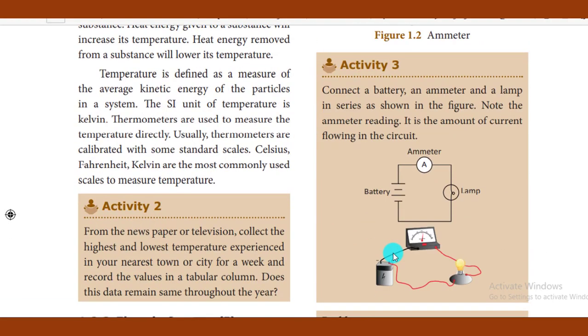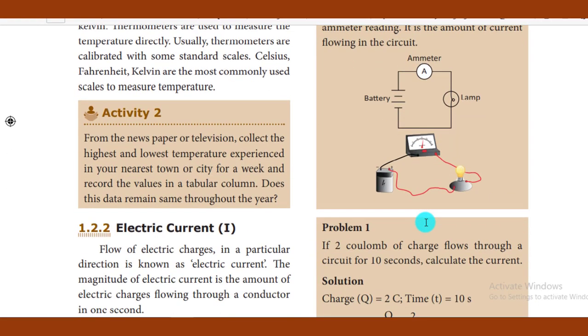This is a simple activity. Take a 9-volt battery and an ammeter. We can do this experiment in our lab itself. Take the ammeter and the lamp. If you make all the proper connections, then when the current flows through the ammeter, the lamp glows. Then you can easily calculate how much current circulated in the circuit. With the help of this ammeter, you can measure the amount of current flowing through the circuit. Okay, this is a very simple experiment.